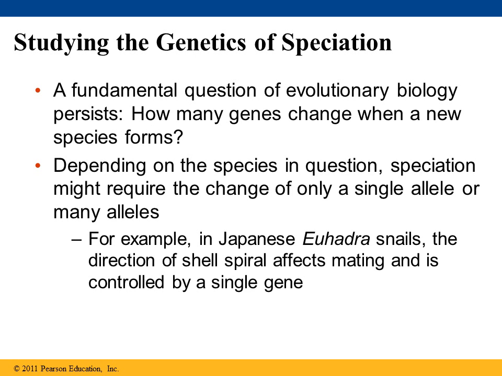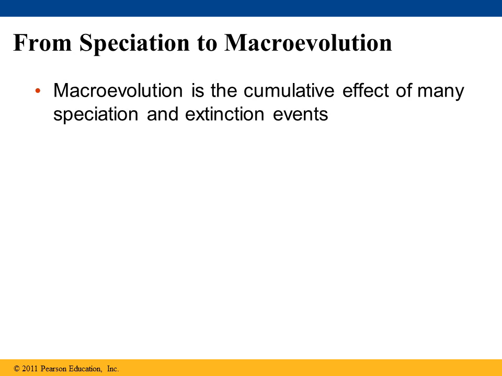So the fundamental question of evolutionary biology that still persists is how genes change when a new species forms. Depending on the species in question, speciation might require the change in only a single allele or the change in many alleles. So, last thing, macroevolution is a cumulative effect of many speciation and extinction events.